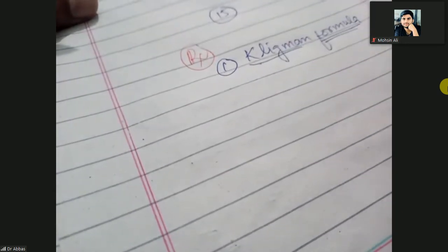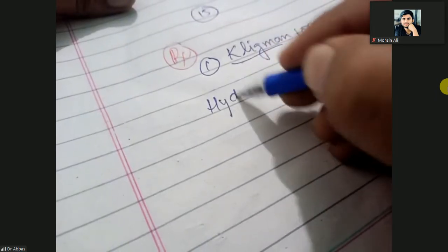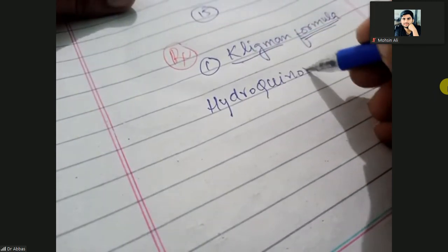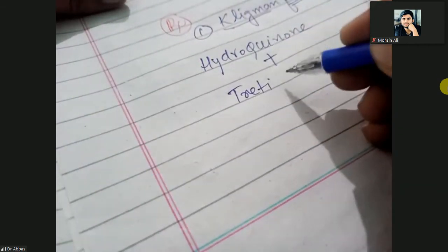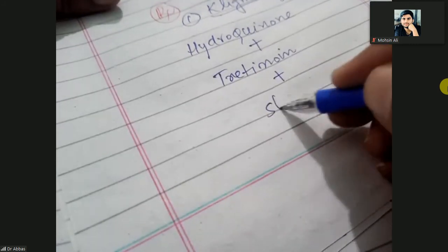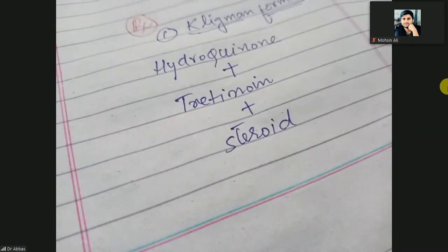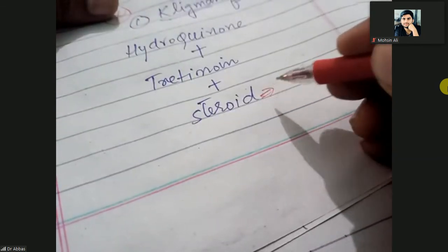Kligman is a scientist who made a formula by the combination of three drugs. In the Kligman formula, there is hydroquinone plus tretinoin plus steroid. This is the first line of treatment: the combination of hydroquinone, a bleaching agent, tretinoin, and steroids, especially hydrocortisone.